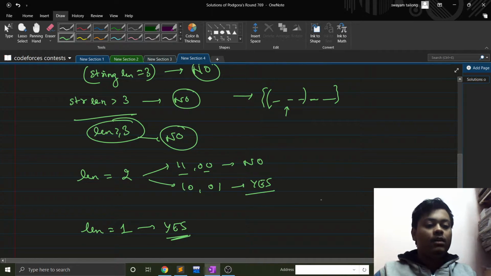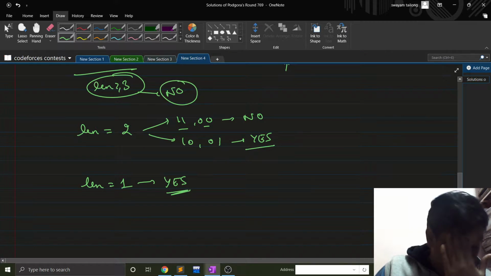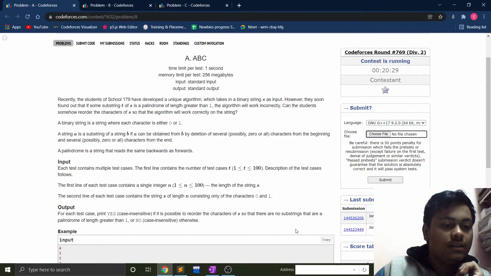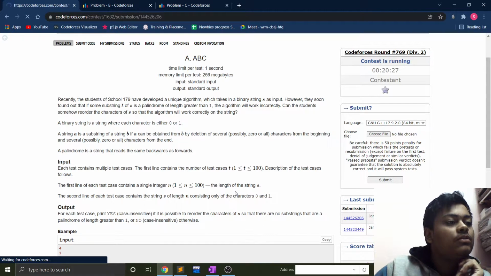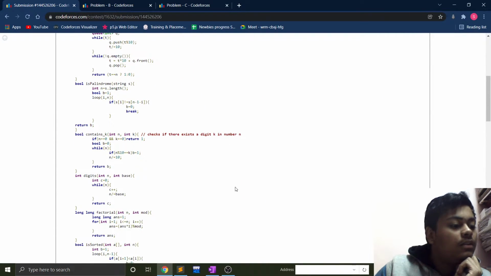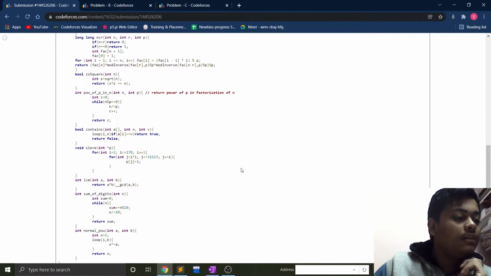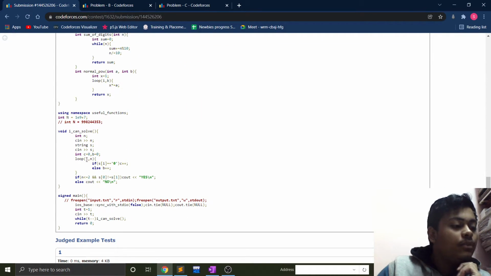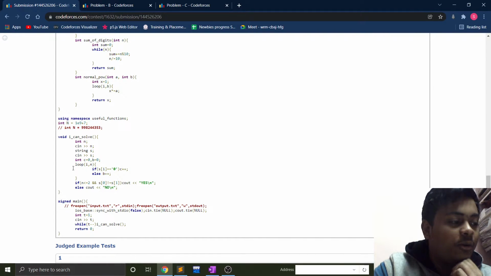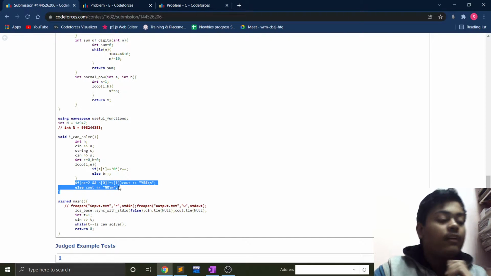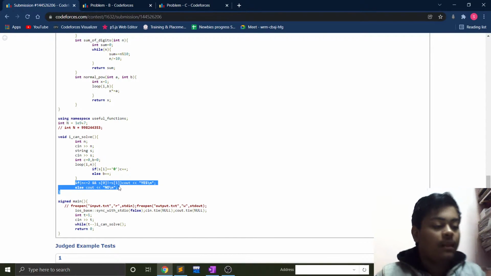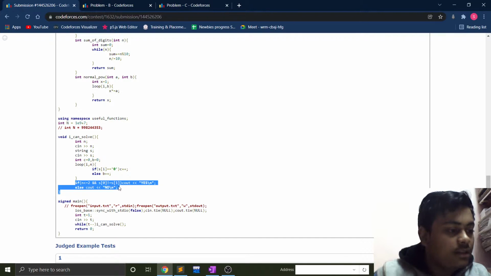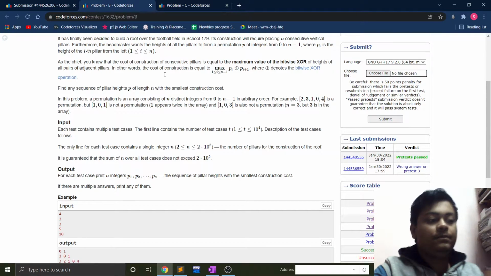Fine. So that was A. Coding A is very easy. Let me show you my code. Just take the inputs. This part you can ignore because I had written this for some other case, but forgot to delete it. Just see this part directly. Yeah, if n is less than or equal to 2 and s0 is not equal to s1, then yes, otherwise no. Fine. Let's go to problem B.